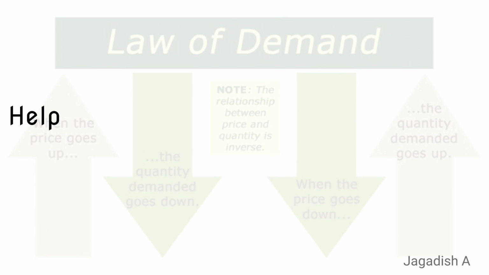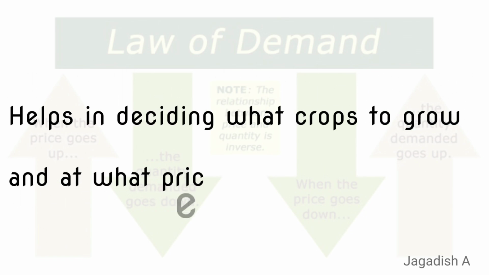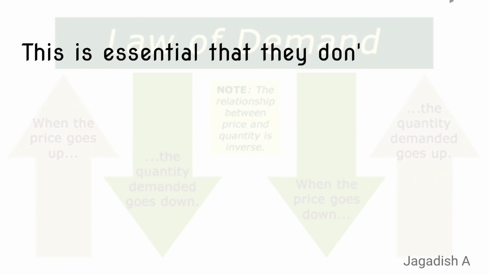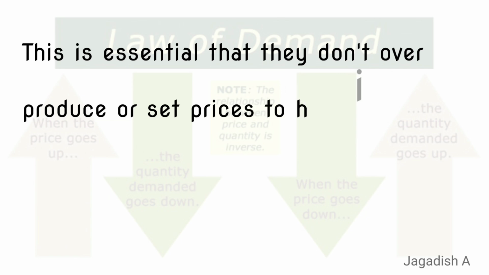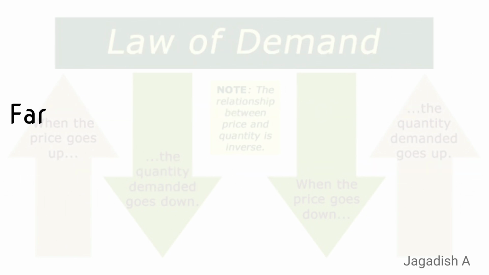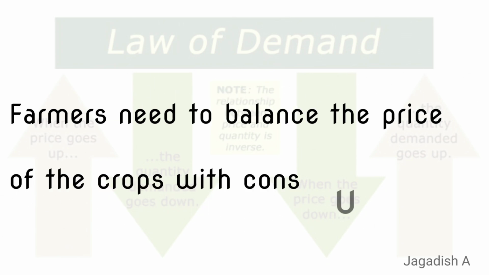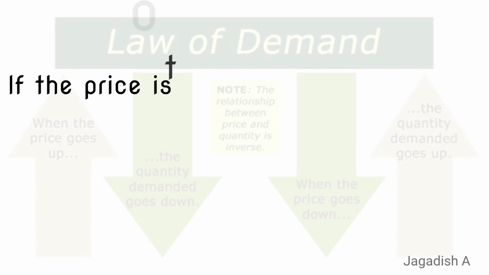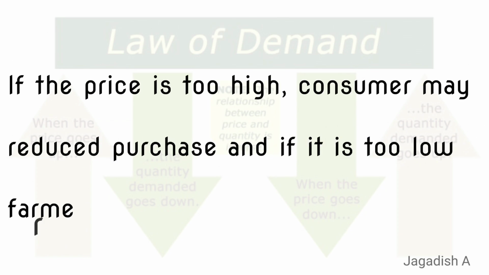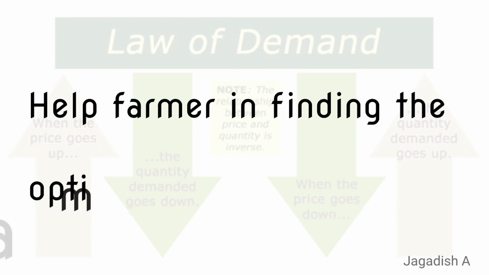Importance to farmer. For farmers, understanding law of demand helps in deciding what crops to grow and at what prices to sell their produce. This knowledge is essential so that they don't overproduce or set prices too high, which could lead to unsold inventory and financial losses. How it works? Farmers need to balance the price of their crops with the consumer demand. If the price is too high, consumers may reduce their purchase. And if it is too low, farmers may not cover their cost. Law of demand guides them in finding the optimal price.